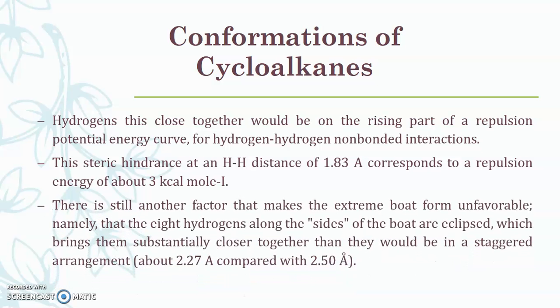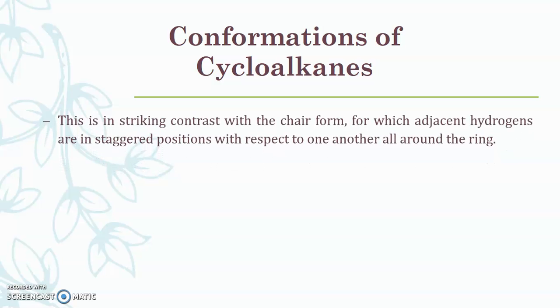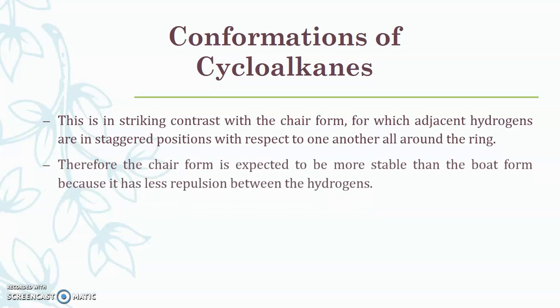There is still another factor that makes the extreme boat form unfavorable, namely that the 8 hydrogens along the sides of the boat are eclipsed, which brings them substantially closer together than they would be in the staggered arrangement, and due to this the boat conformation is less stable. This is in striking contrast with the chair form, in which adjacent hydrogens are in staggered position with respect to one another all around the ring.